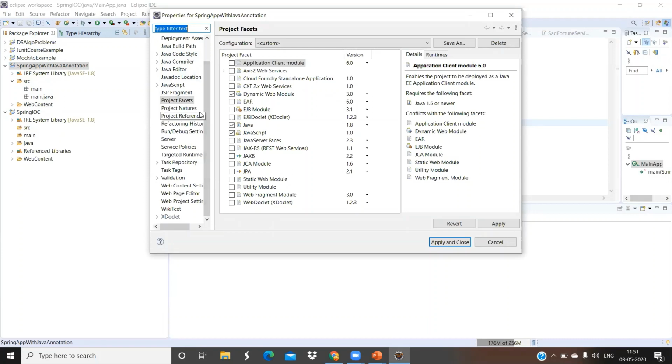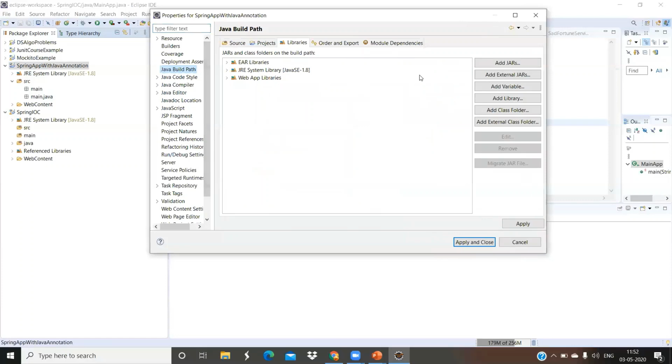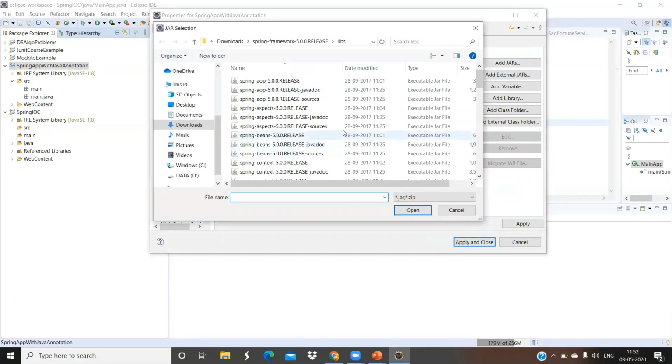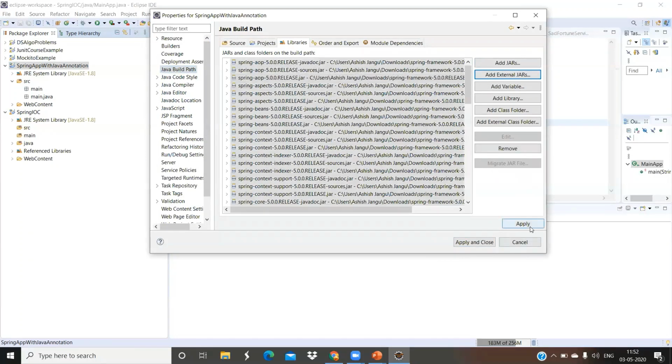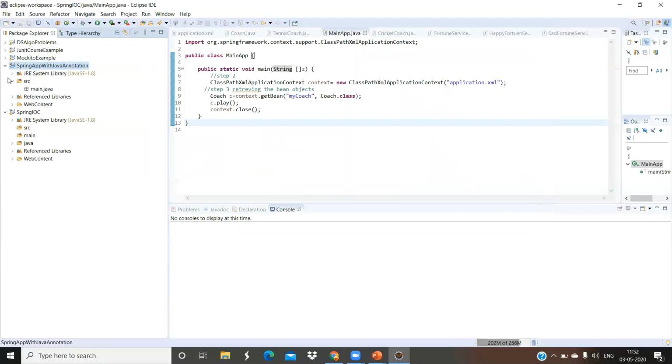So let's go to the Java build path. Add external jars. These are all the libraries we have added to the build path. So this is step 1. I'm making a new project.